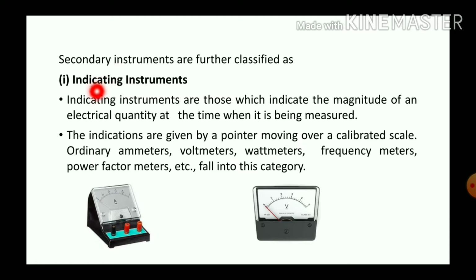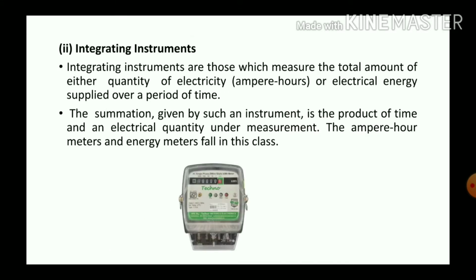First one is indicating instrument. Indicating instruments are those which indicate the magnitude of an electrical quantity at the time when it is being measured. The indications are given by a pointer moving over a calibrated scale. Ordinary ammeter used for measurement of current and ordinary voltmeter used for measurement of voltage are indicating instruments.